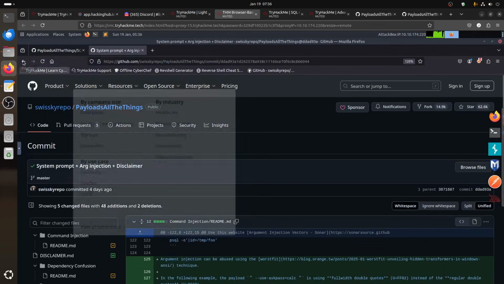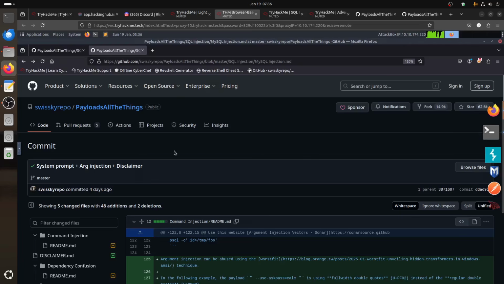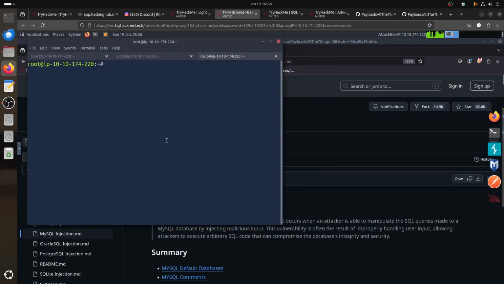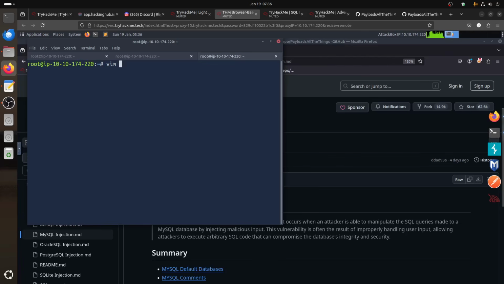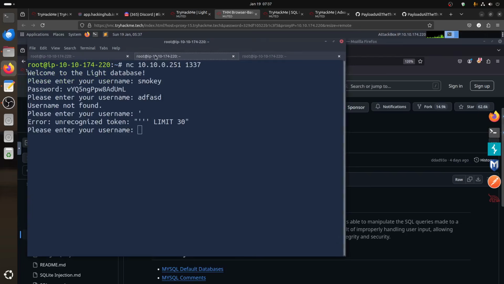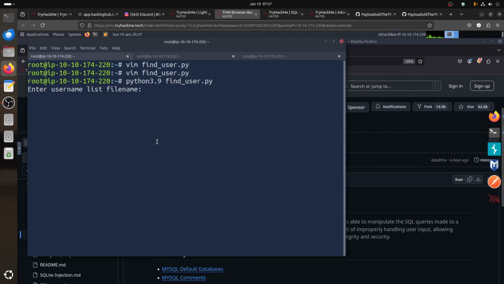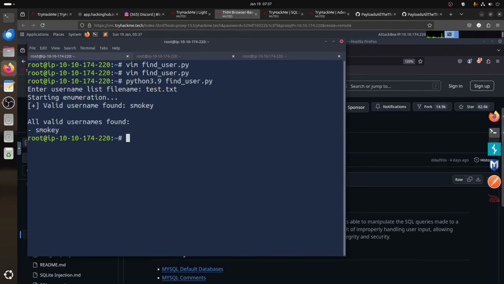Now what did I do here? Just go back there. Let's create a simple file, for example test.txt, and let's put Smokey in it. If I put the user Smokey, that's how you spell Smokey. Don't close. If I set the file as test.txt, validate username Smokey, the valid username found is Smokey.